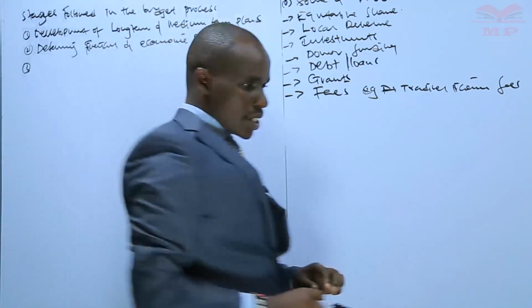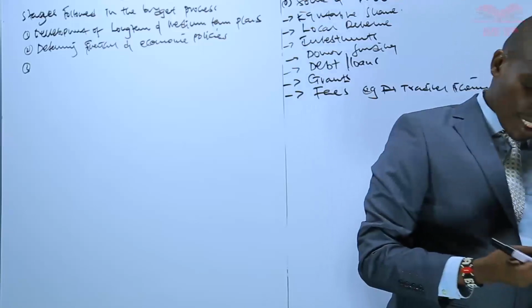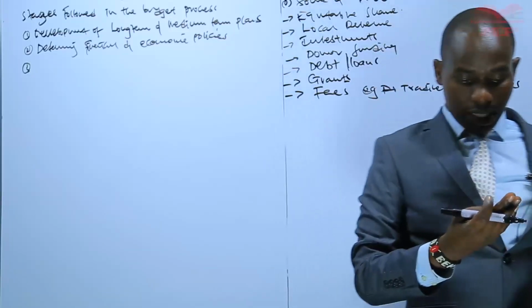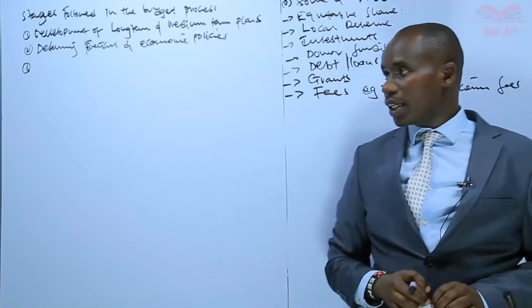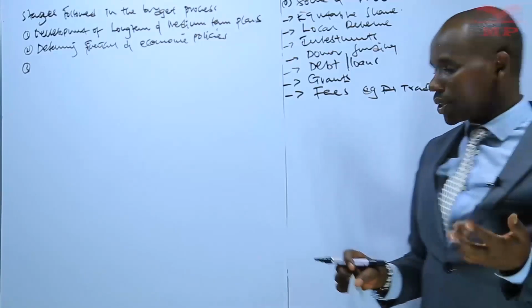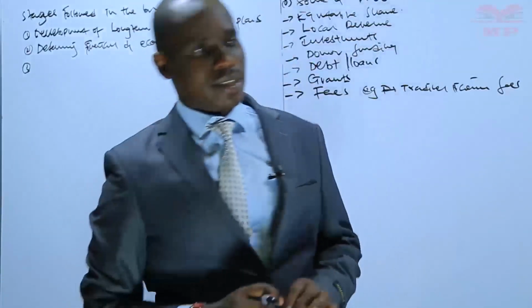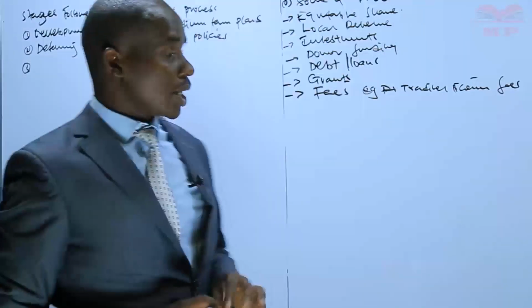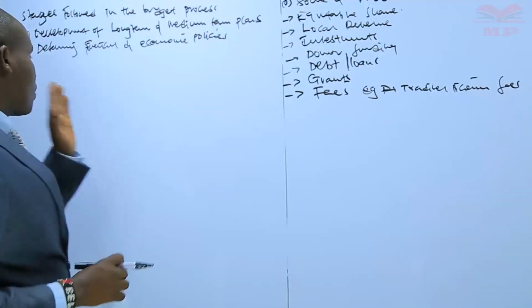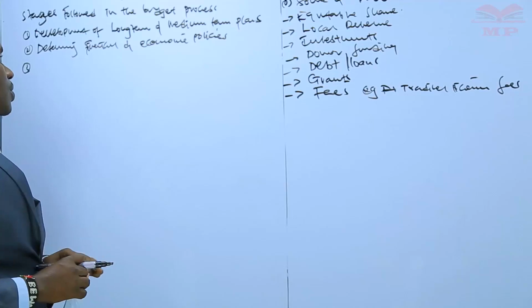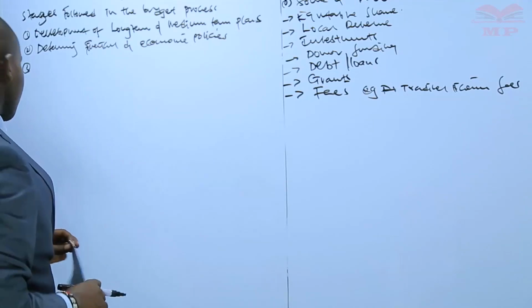These are policies that are supposed to be prepared, and you know very well that for every activity that needs to be done, without policies, without guidelines, it may not succeed. Now that we are coming up with a budget, we have to make sure that we put proper policies in place so that this process can succeed.